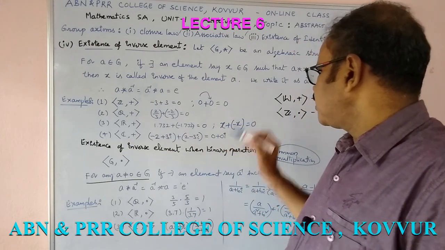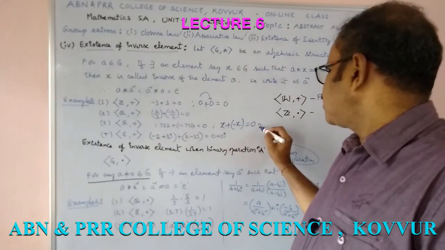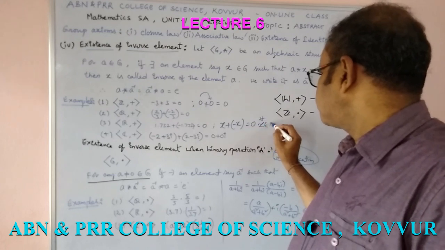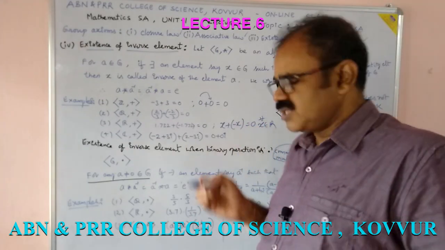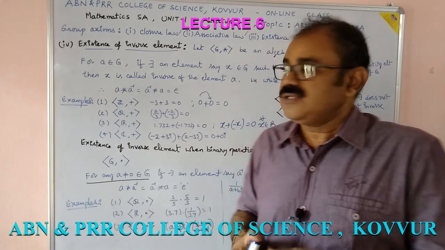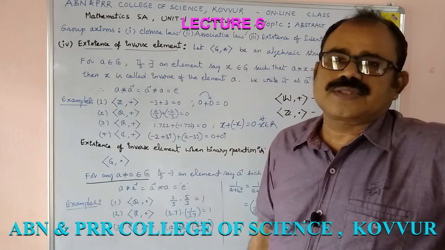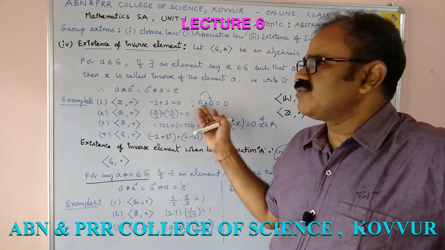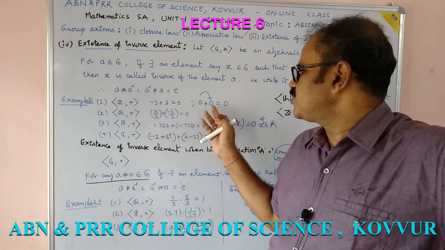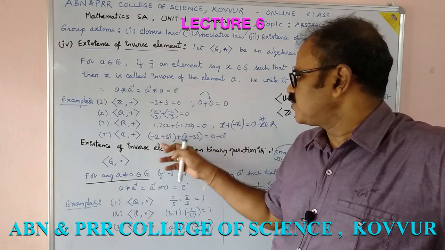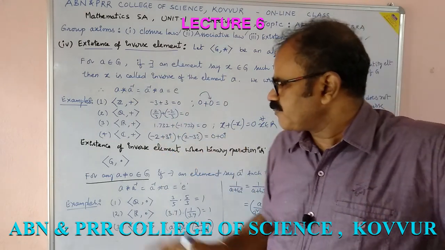Therefore, for all x belonging to R, there exists an inverse in R plus. We have already discussed that the inverse of 0 is the identity element 0 itself. Here also 0 plus 0 is 0.